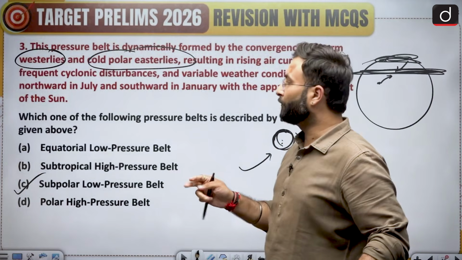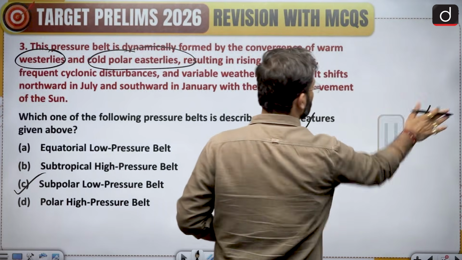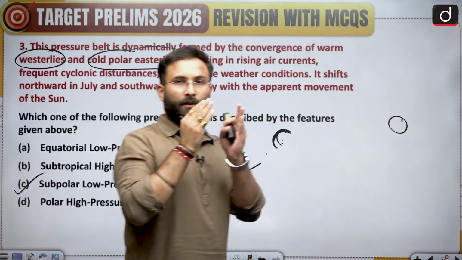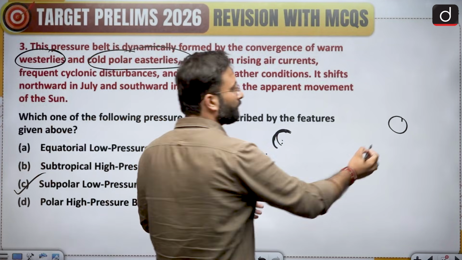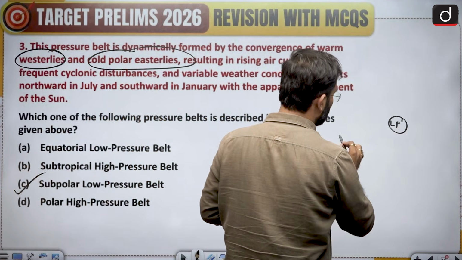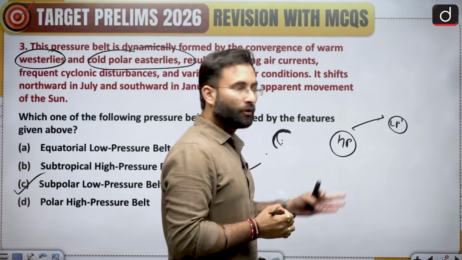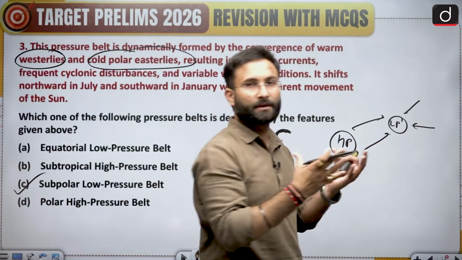To help understand what these high pressure and low pressure conditions are: let's see, if this is the area, we know that the wind or the air moves from the high pressure towards the low pressure. Now this is your low pressure and this is your high pressure. Wind will start to move in this particular direction. So if everything is moving in this direction, this is the area of convergence.